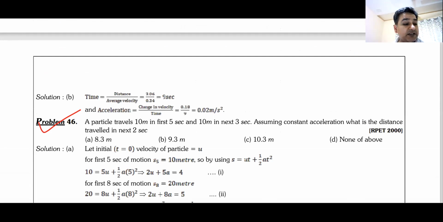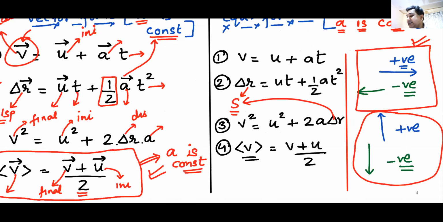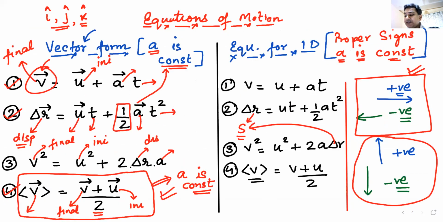Then we discussed your different equations of motion, in the vector form and in the 1D form, where we used sign convention: up positive, down negative, right positive, left negative, and so on. We will be using the sign convention when we solve questions.